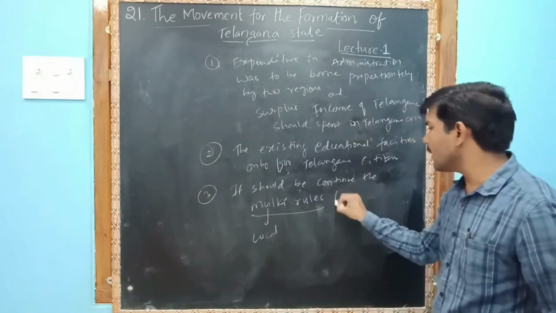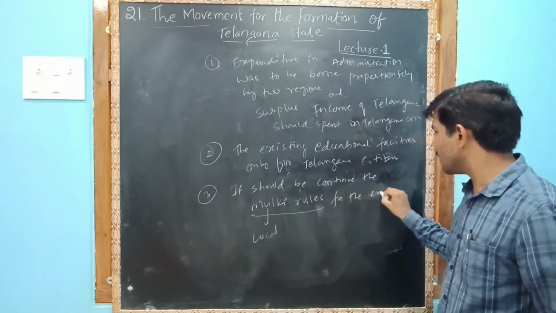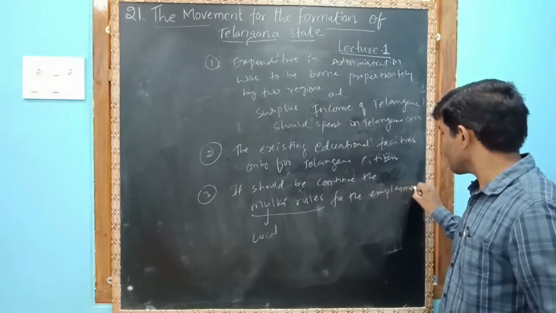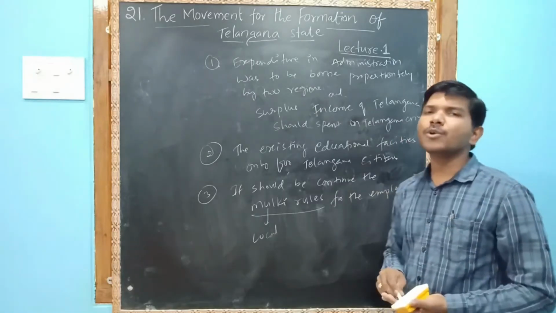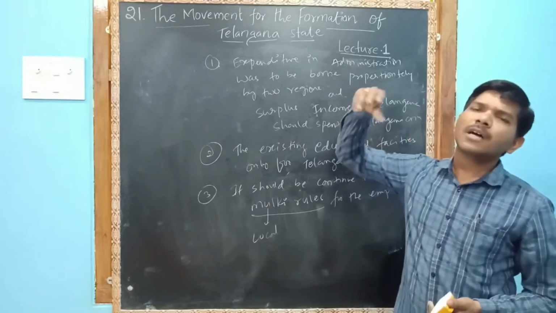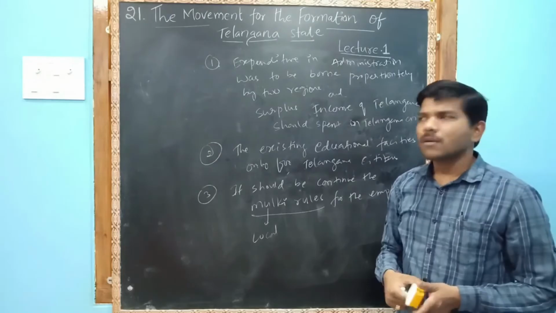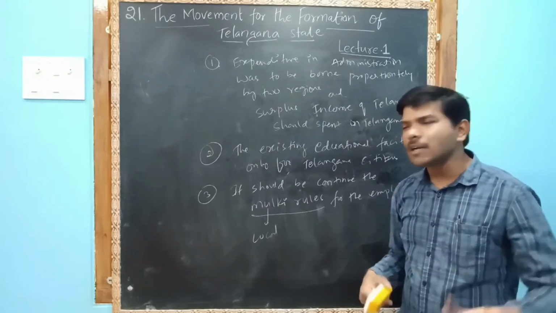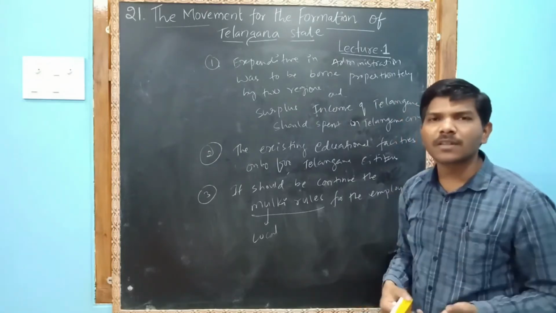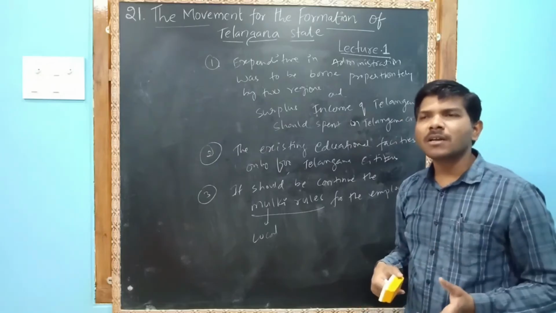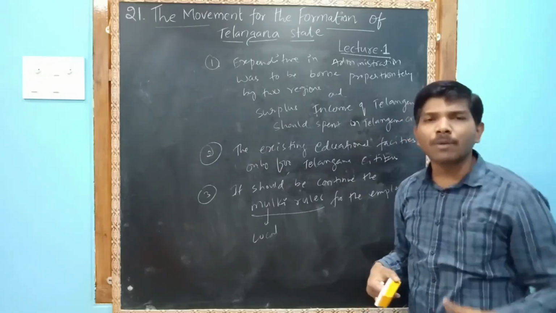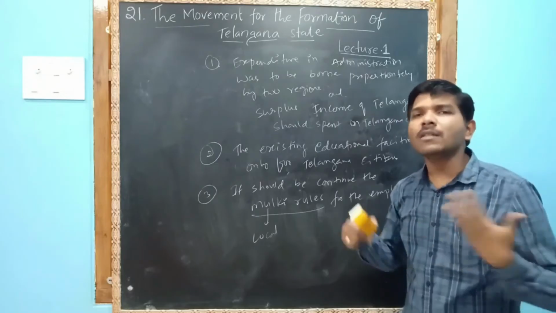Mulki rules for the employment. Because during the Nizam period, many other persons entered into Telangana state. Then Telangana people fought for the Mulki rules. They requested the king that so many outsiders are getting employment opportunities in Telangana, why not the local people?